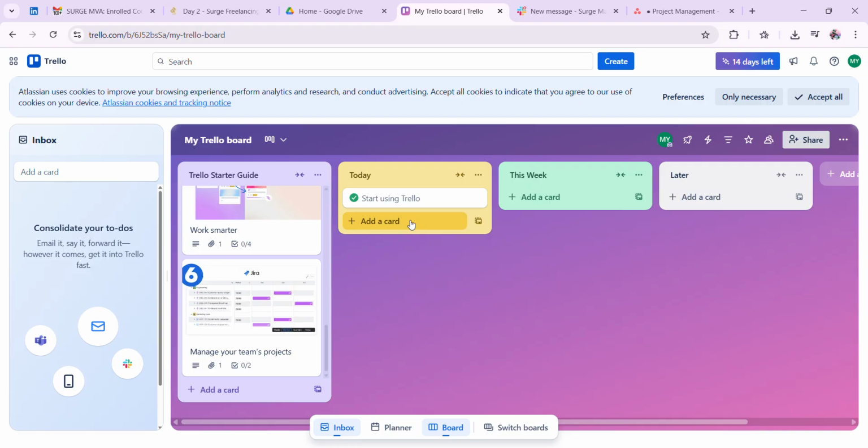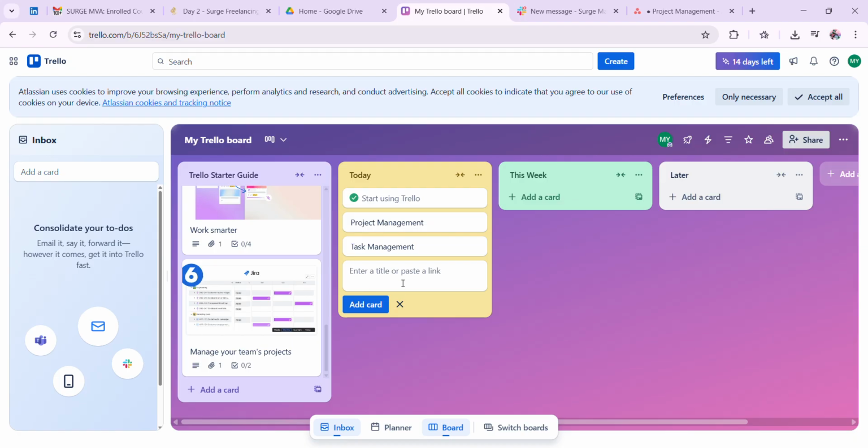This is my portfolio on project management. I have here my Trello.com and this is my list for today. And this is my task for this day. I have to add some cards for project management. So this one is for my task management, and the next one is you have to add some cards.